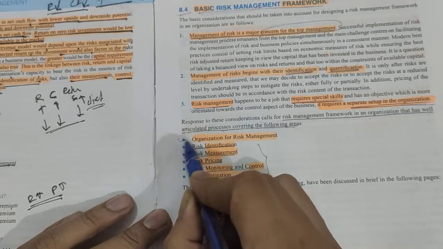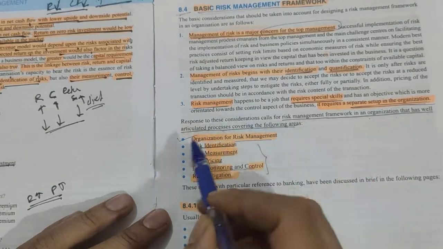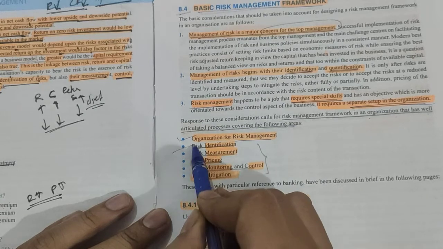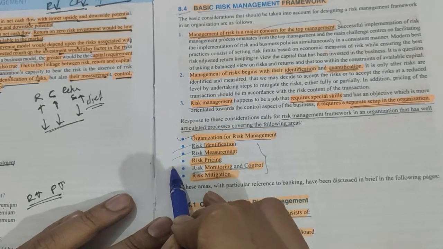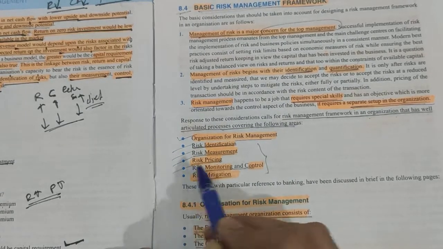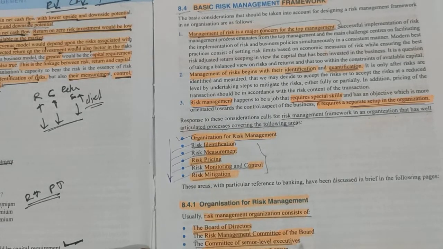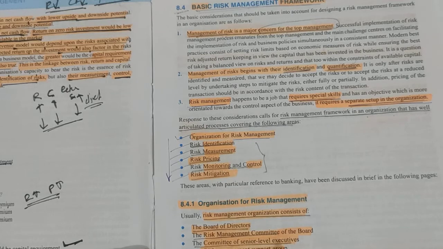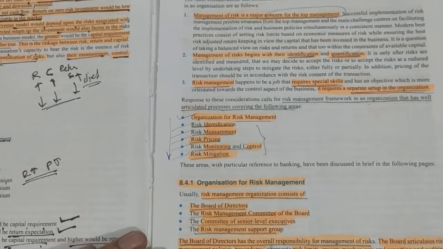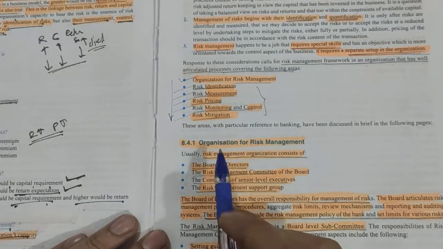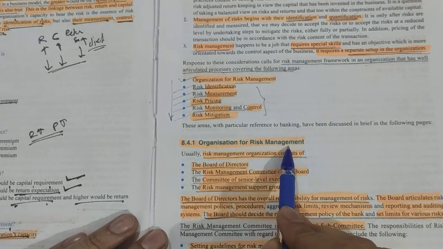You should have a well-formed organization for the risk management. Then the next steps are identification of risk, measurement of risk, pricing, risk monitoring and risk mitigation. These are the steps in risk management. We will see each step in detail. So very first we study the organization for the risk management.